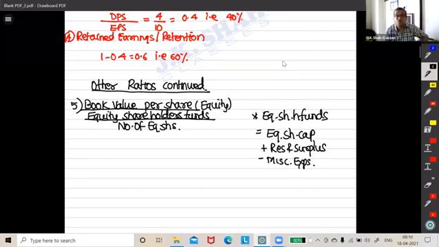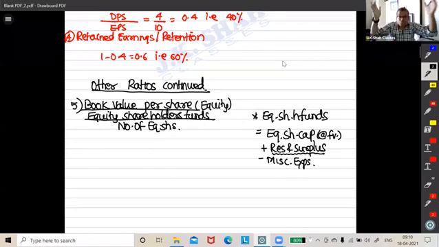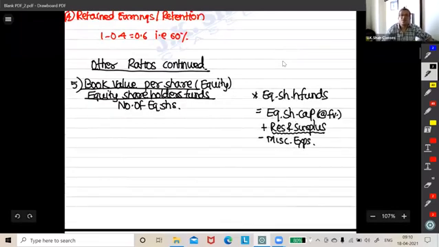Equity share capital is always at face value, correct? Whatever profits the company collects go on accumulating in reserves and surplus. So a higher book value means there are fair chances that the share will have a higher market value. When I'm going to buy shares as an investor, I always look for this book value per share. We will first complete this and then I will show you a few things practically.